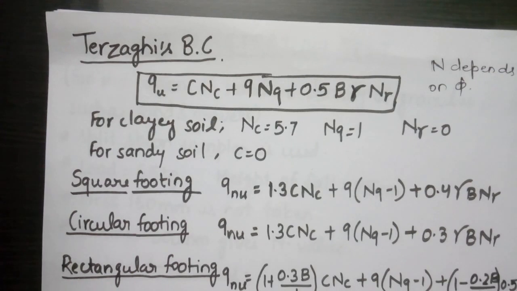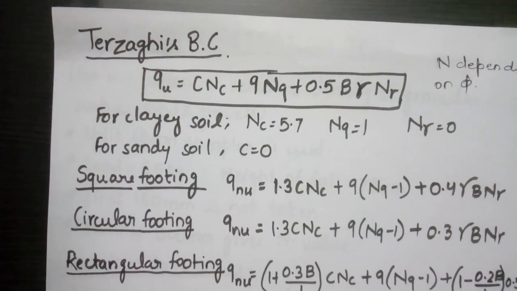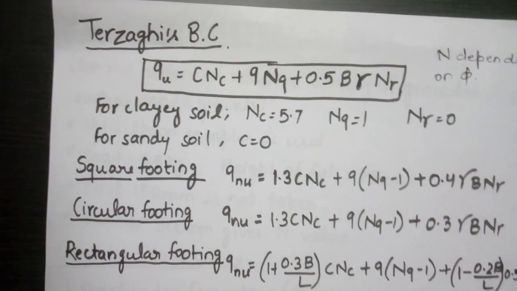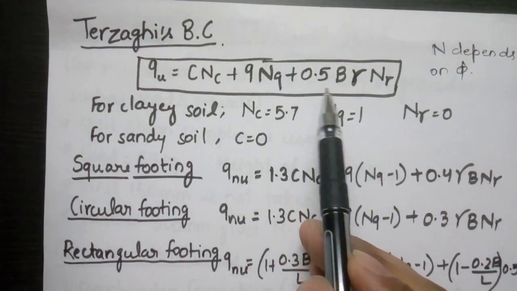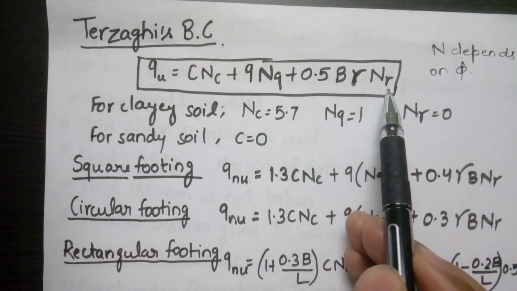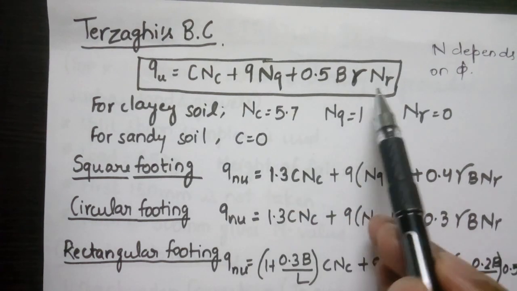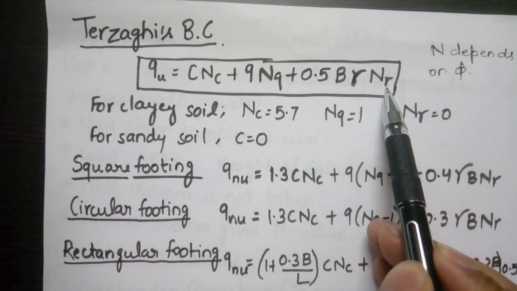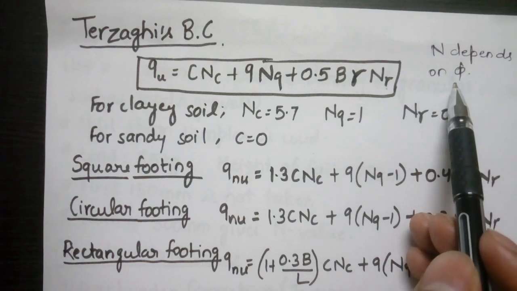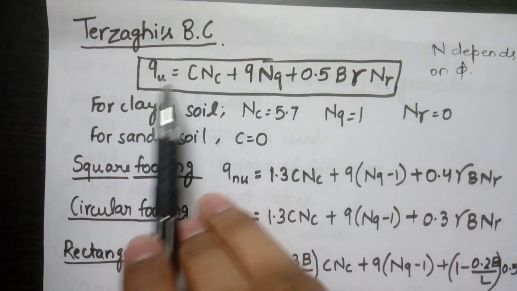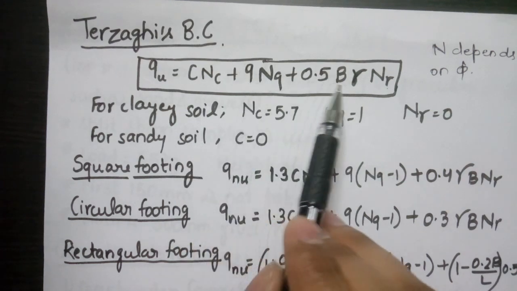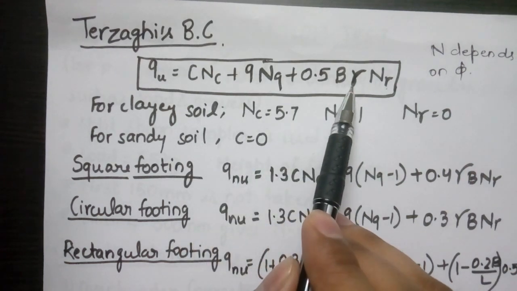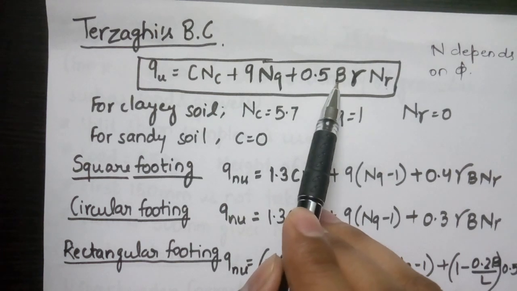Next is our Terzaghi bearing capacity. We have a formula here to determine the bearing capacity of the soil. The formula is cNc plus qNq plus 0.5 B gamma N gamma. Nc, Nq, N gamma are the bearing capacity factors which depend on the value of angle of internal friction of the soil. c is the cohesive strength of the soil, q is the surcharge load, gamma is the unit weight of the soil, and B is the width of footing.